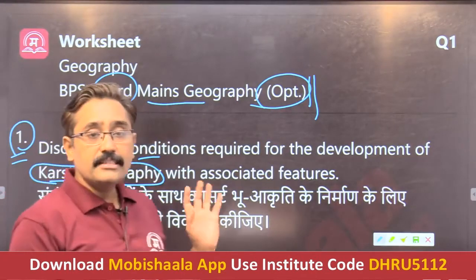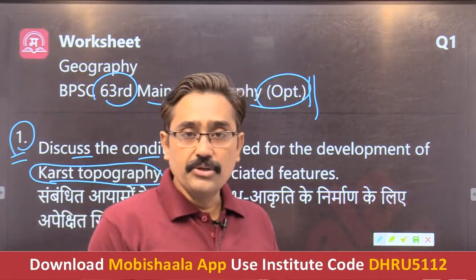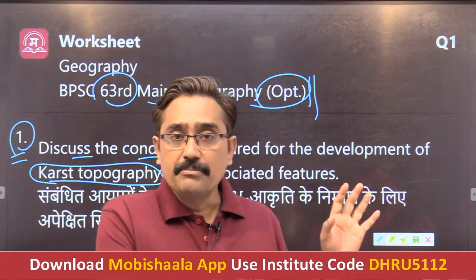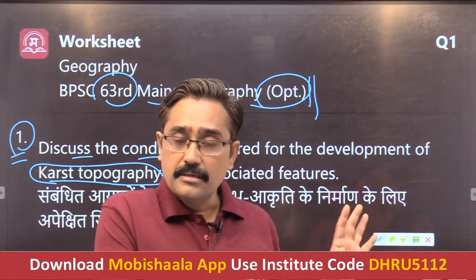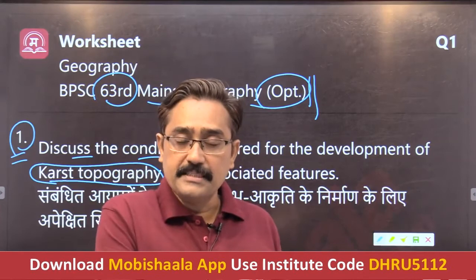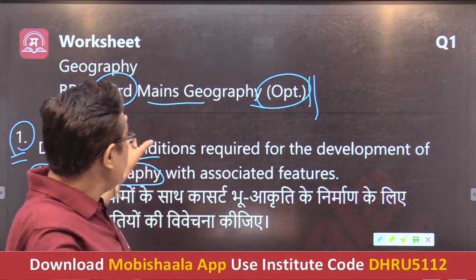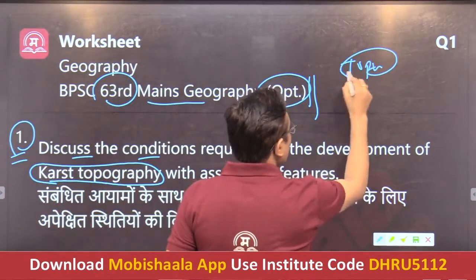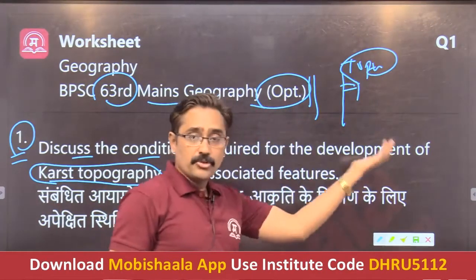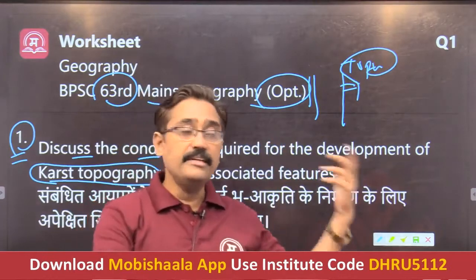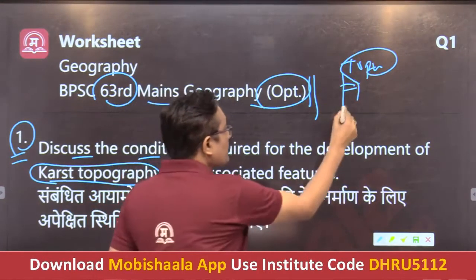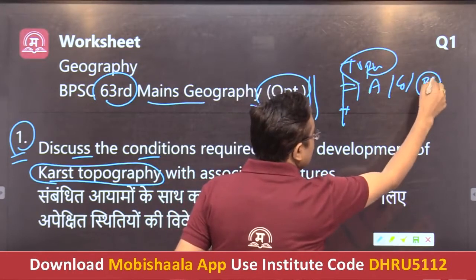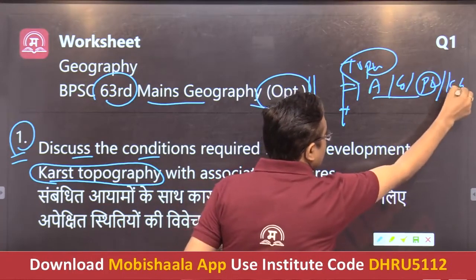I think karst topography is familiar to everybody, because I always stress that while preparing geography for mains optional, especially for writing, all these landform topographies must be prepared: the aeolian topography, that means because of the wind, then glacier, periglacial, and karst topography.